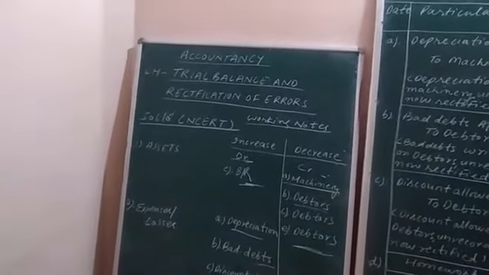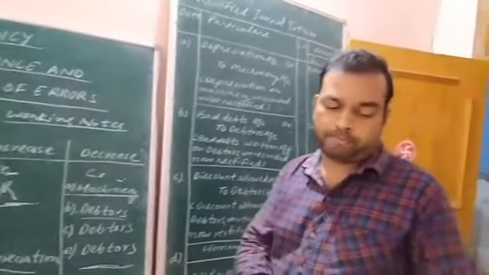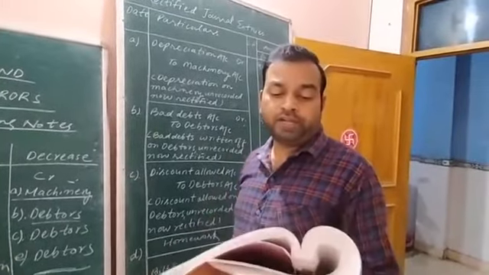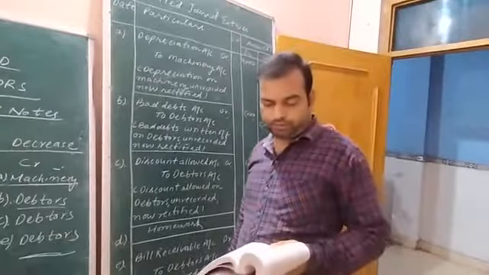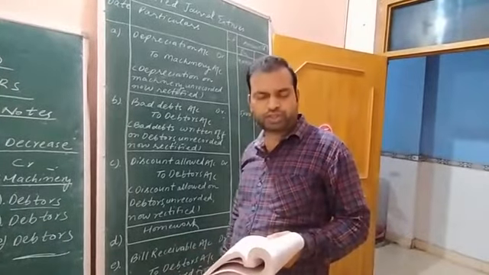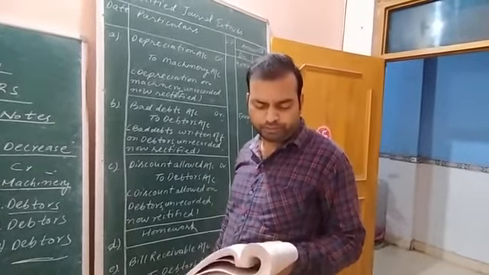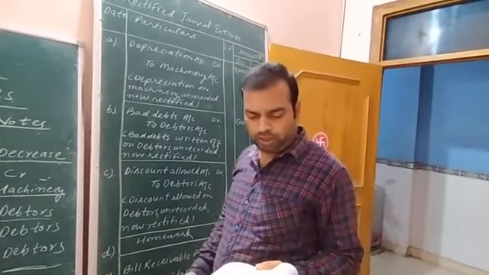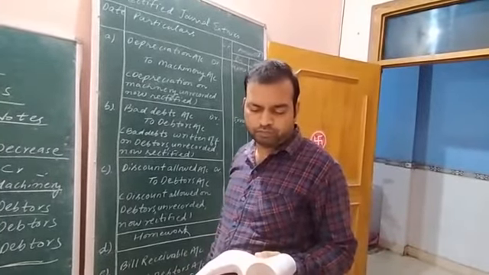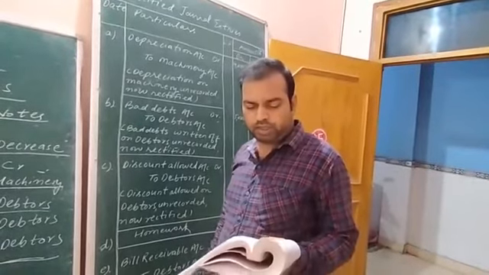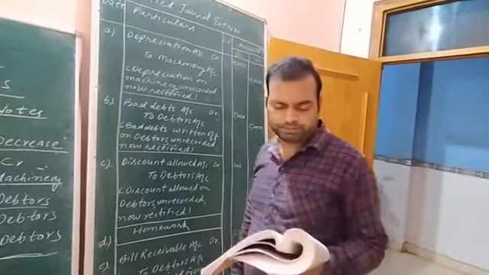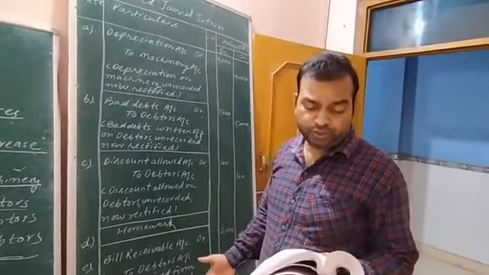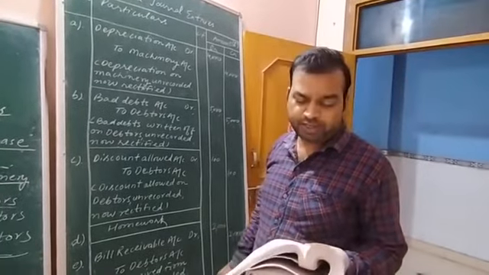Now, I am reading out the question. Rectify the following errors. Following means the 5 transactions mentioned in the question: A, B, C, D, E. The errors are there and these errors were done by the accountants in the past. Now what we need to do is rectify these errors.